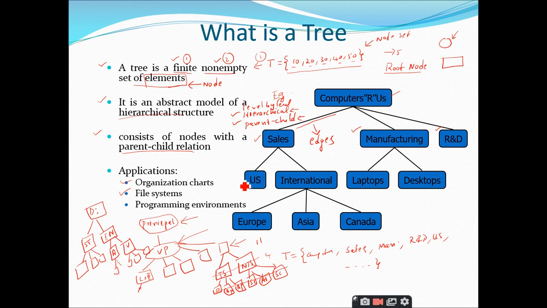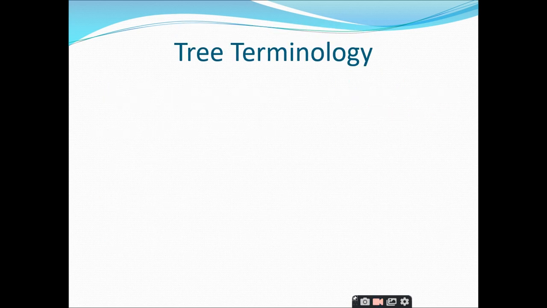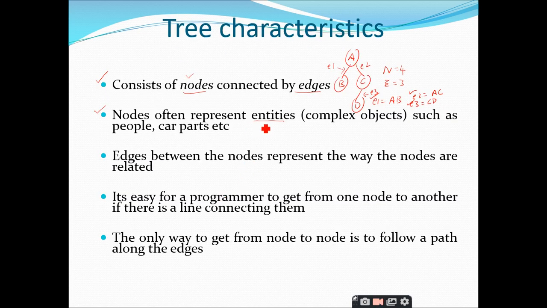Under the sales we have the branch in the US, and similarly we have different international branches, such as Europe, Asia and Canada. So any node can be given a name. They are used to represent complex objects such as people, car, parts, anything you can represent. The designation that you give to a particular person in the organization, all these things can be represented using nodes.